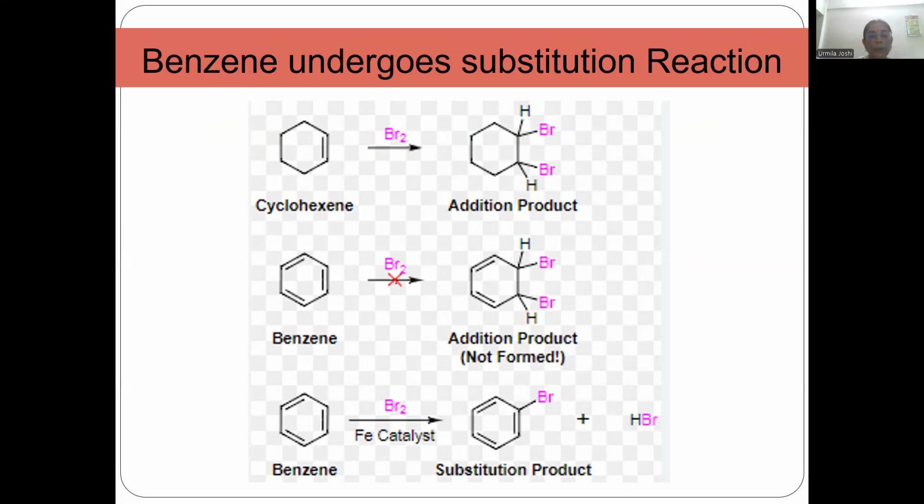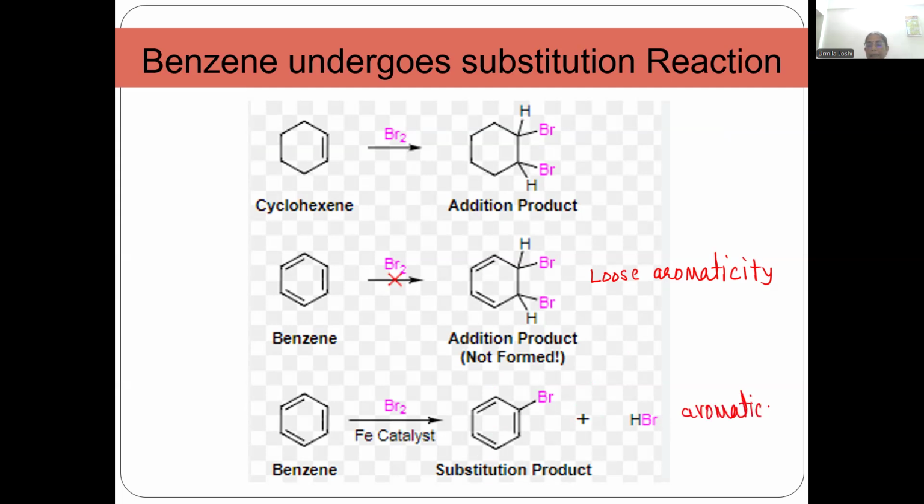If benzene were to undergo addition reaction, what would happen? A 1,2-dibromo product would be formed, but it would lose its aromaticity. Is everybody getting this? Because now it is no longer aromatic in nature. Two saturated sp3 hybrid carbons adjacent to each other. Whereas if benzene undergoes a substitution reaction with bromine, bromobenzene is formed, and aromaticity is retained.